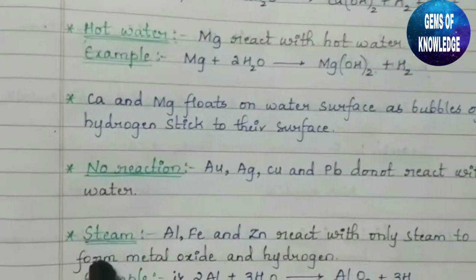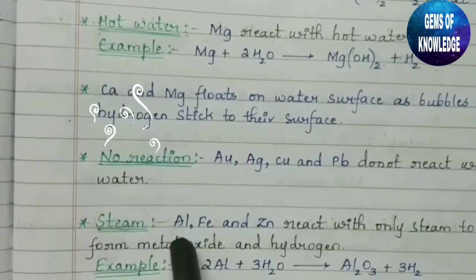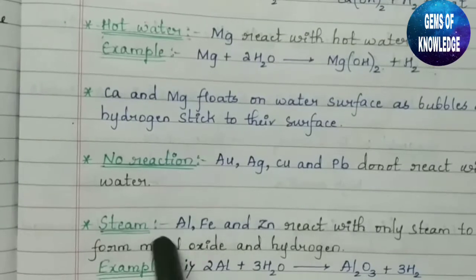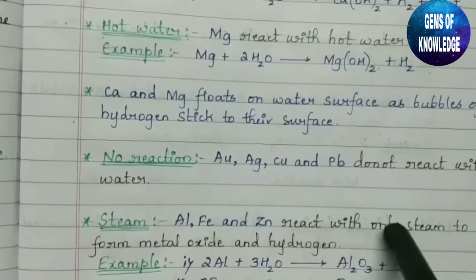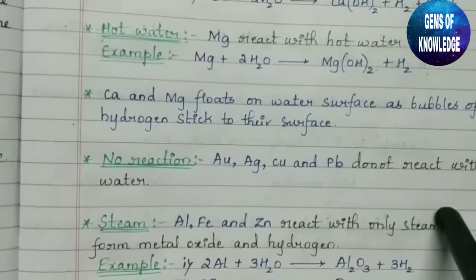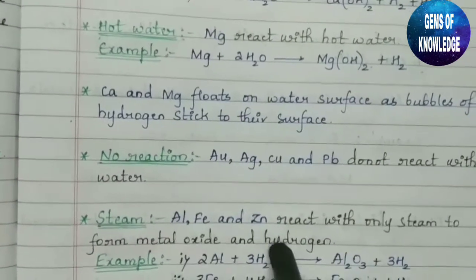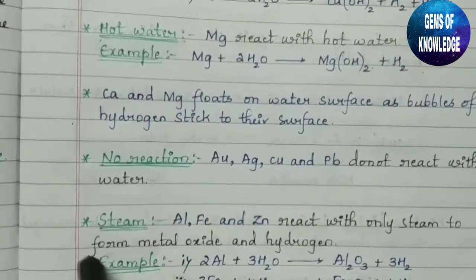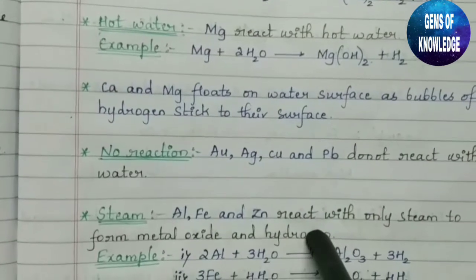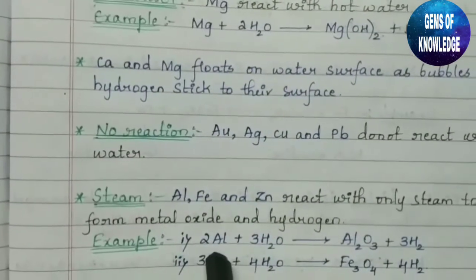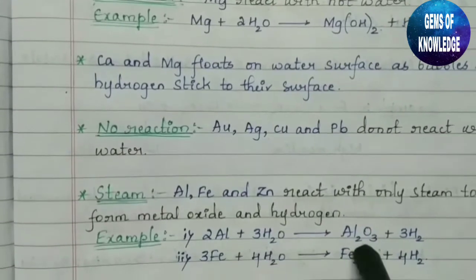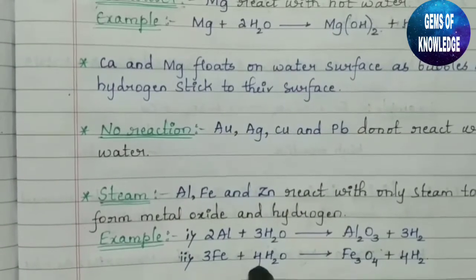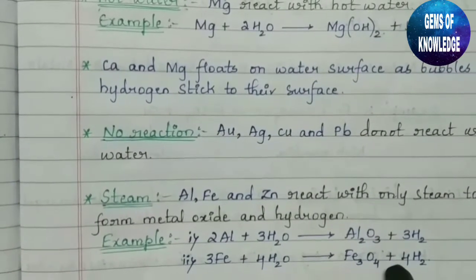Okay, next, coming to the last one, steam. So Al is aluminium, Fe is iron and Zn is zinc. Aluminium, iron and zinc react with only steam to form metal oxide and hydrogen. These are the 3 metals which react with steam to form metal oxide and hydrogen. For example, you can see here, 2Al plus 3H2O will give us Al2O3 plus 3H2. Similarly, 3Fe plus 4H2O will give us Fe3O4 plus 4H2.